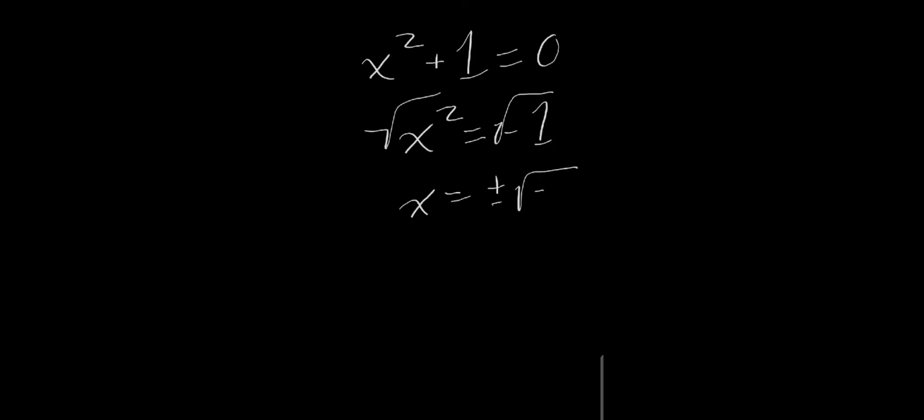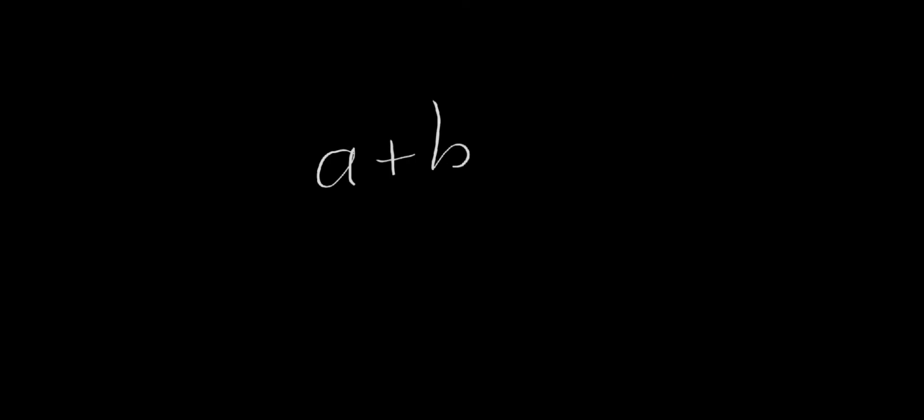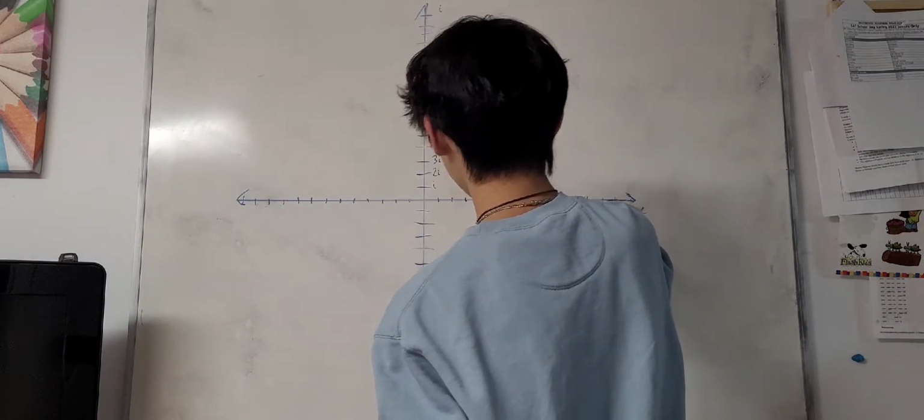Perhaps one of the most interesting constants is i, which technically does not even exist. i is an imaginary constant equal to the square root of negative 1. This value technically does not exist and has no real tangible value. When you add i to a real number, you get a complex number in the form of a plus bi. Complex numbers can be graphed in the complex plane where the y-axis is replaced by the imaginary axis.